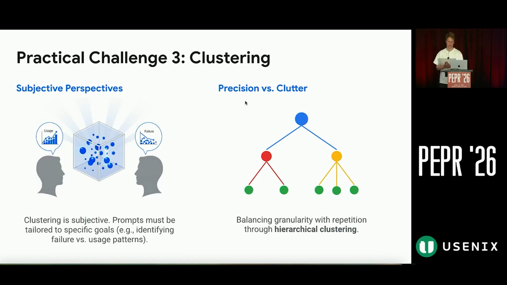And also, in general, clustering is subjective. First of all, there is no one-size-fits-all clustering. Therefore, you have to keep in mind what is your purpose of analysis and adjust prompts for Urania LLM accordingly. For example, if you want to analyze failure patterns of an agent, you have to instruct Urania LLM to create summaries that talk about the root cause of the failure and not about the goal the user wanted to achieve. Otherwise, you will cluster embeddings based on the usage and not on the failure pattern.